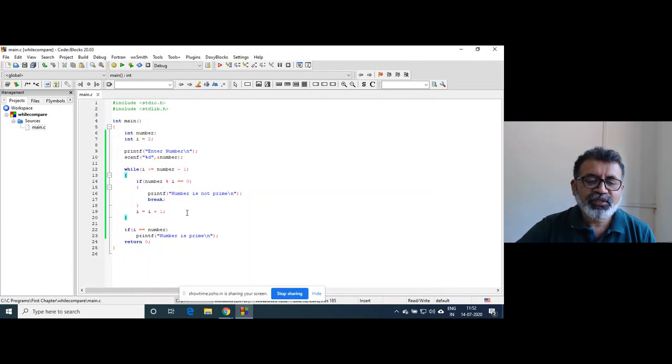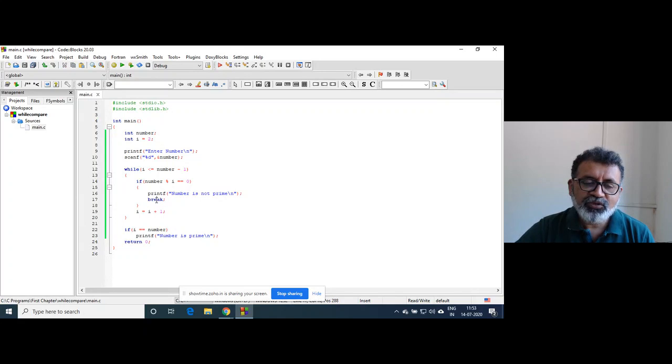So how is it executed now? It will go on dividing by 2, 3, 4. When the value of I is 5 and the number is 25, 25 mod 5, the result is 0. So this is executed and we need to stop the division.